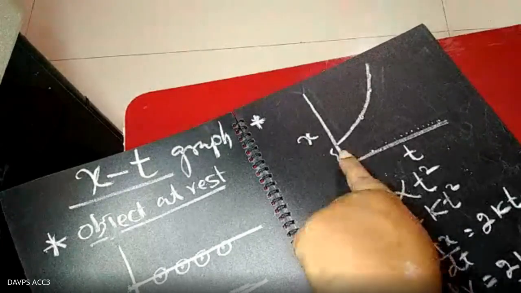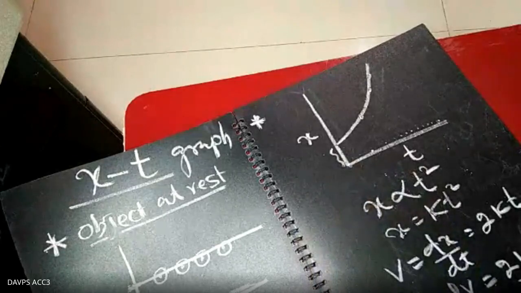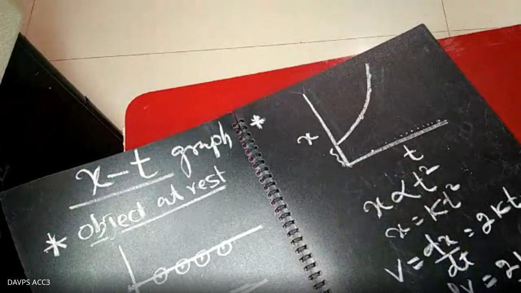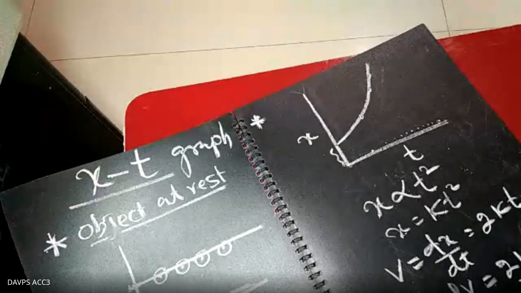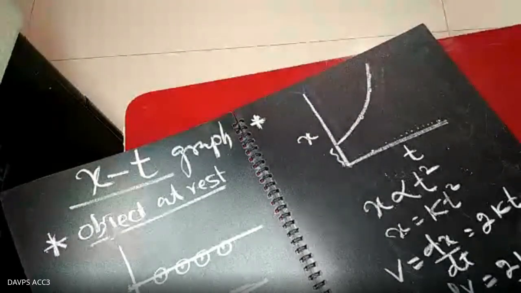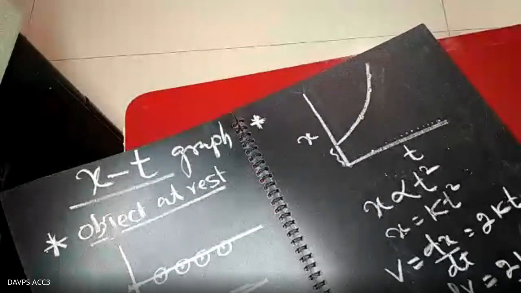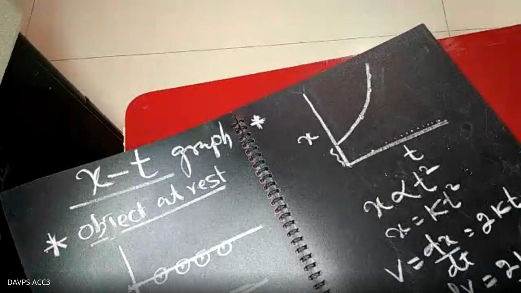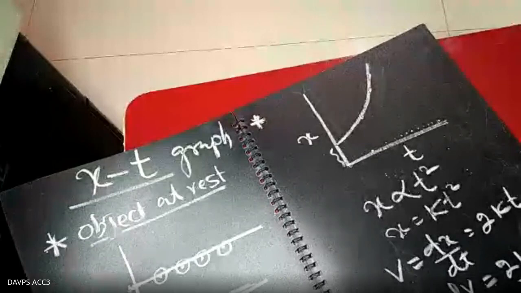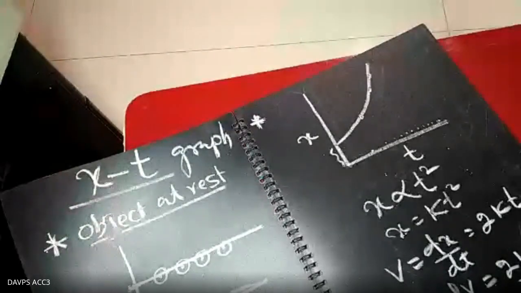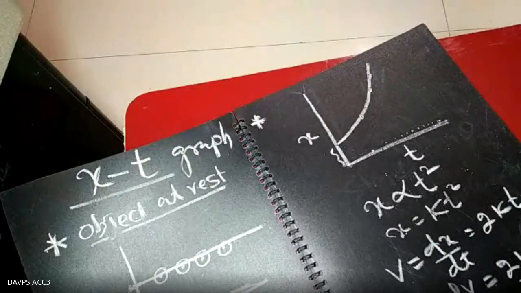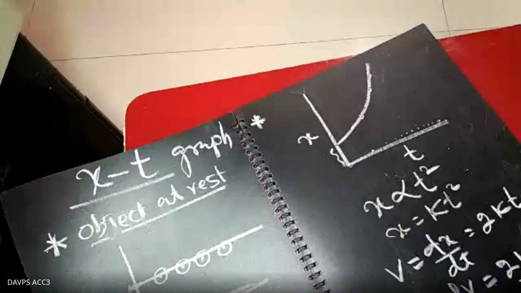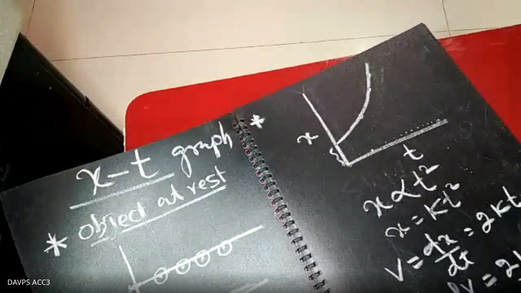So simply write, as the slope is increasing in the position time graph, the graph indicates the increasing velocity, and hence constant acceleration. This is the representation of constant acceleration.